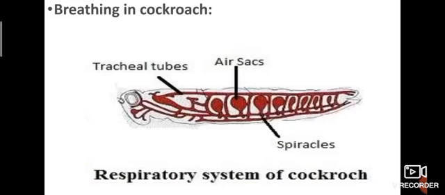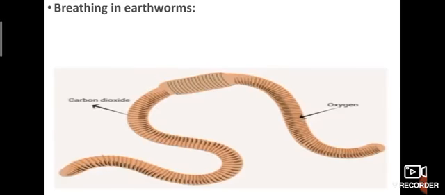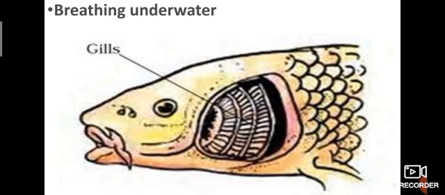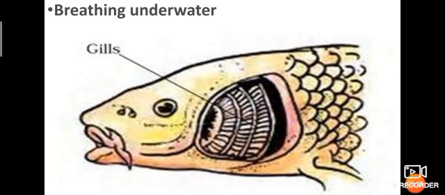Okay, dears. Now cockroaches breathe through tracheal tubes. Then the earthworm. How does the earthworm breathe? The earthworm has slimy, moist skin. It has small holes, and through these holes the earthworm can breathe. Next one, fish. Through the gills the fish can breathe. It takes the oxygen from the water, the oxygen dissolved in water, through the gills.